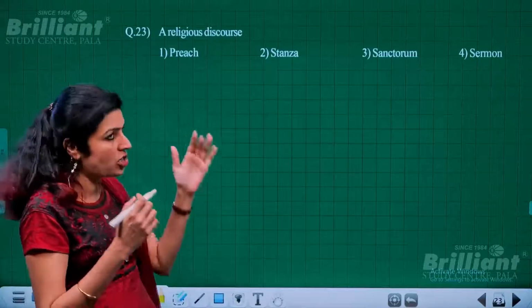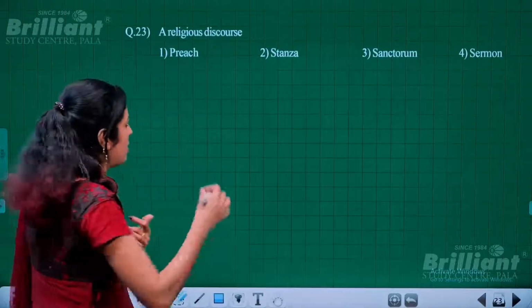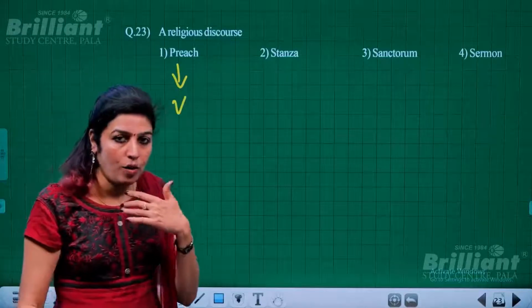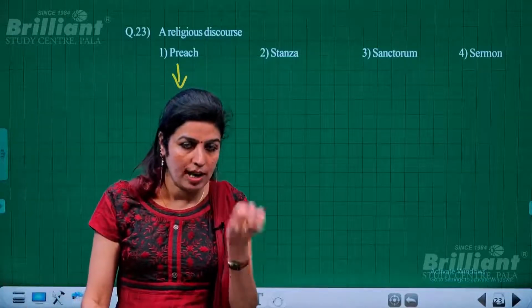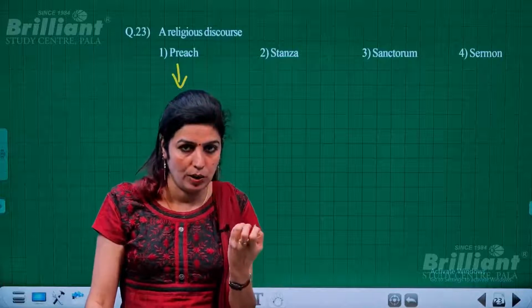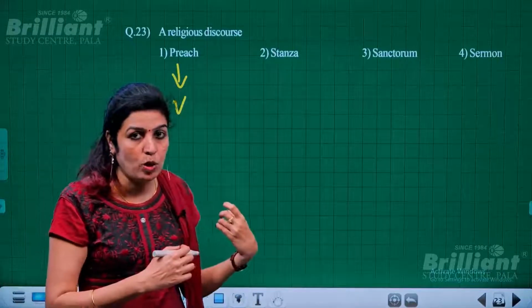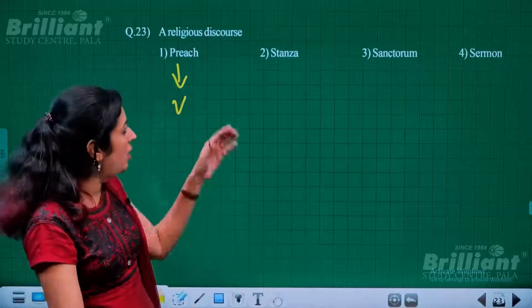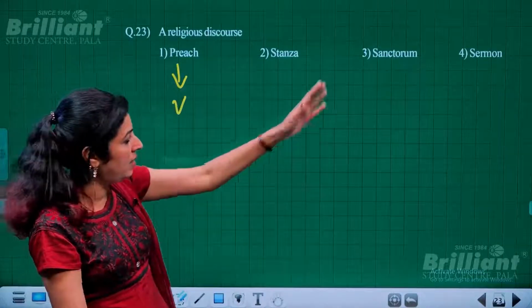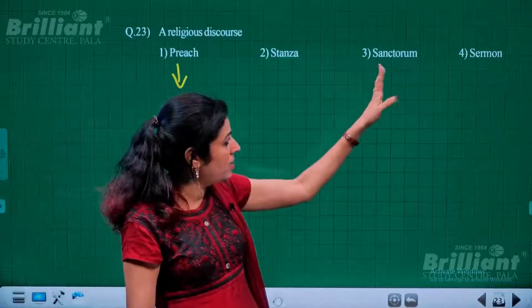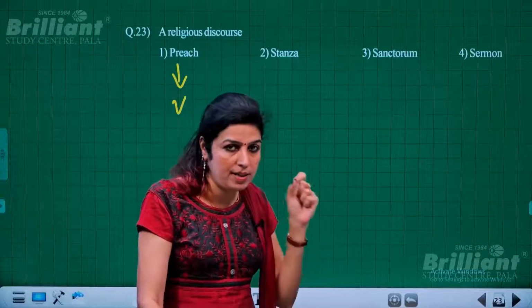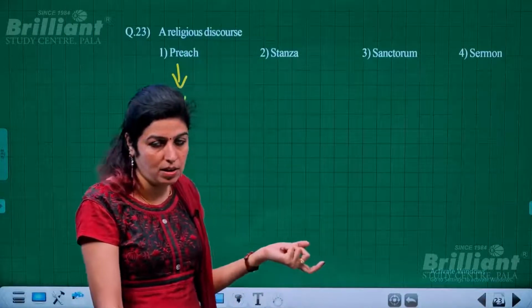So, preach is actually a verb. Okay, so this is to be used in the sense of a verb. That means the act of speaking, just the speaking part only. But what is spoken could be anything, right? Not necessarily that it should be religious. Now, stanza is not to be taken, and sanctorum means a holy place, connected with religion, but it is a place, not anything connected with communication.